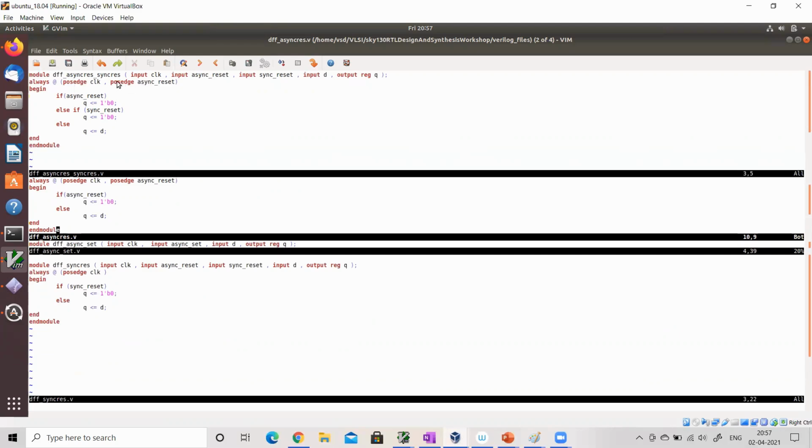Clear? Now, if I am entering the always block because of asynchronous reset, I make the Q go low. Else, the moment I write else, it was not because of asynchronous reset. That means the always block was entered because of a clock, otherwise the always block will never enter, right? We entered the always block because of a clock, and upon the clock, if there was a synchronous reset present, I make the Q go low, else I assign the Q to D. This is a flop with both synchronous and asynchronous reset.